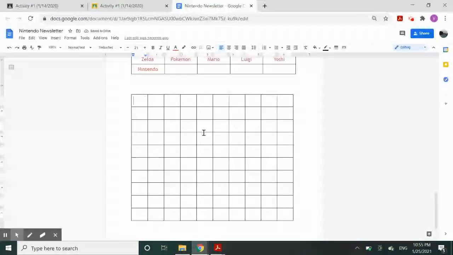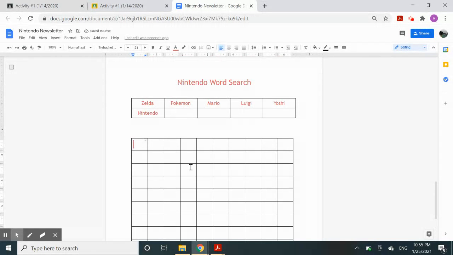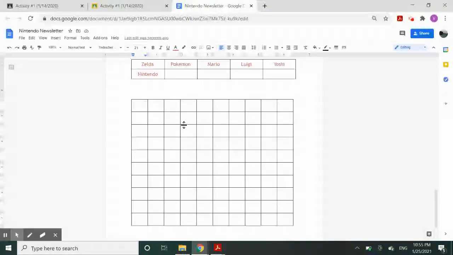Now you have a bunch of little squares. Now what you're going to do is first write down your words, and then we're going to hide them with more letters. I'm going to write Nintendo right now. So I'm going to write Nintendo.